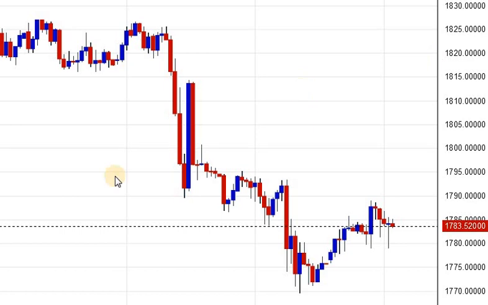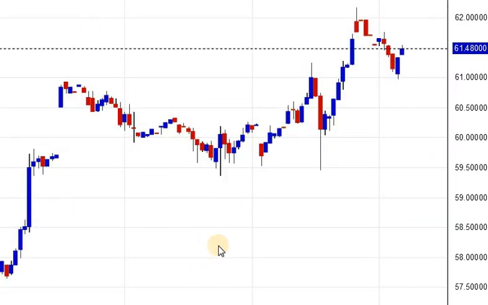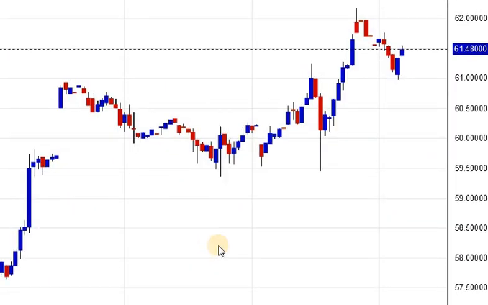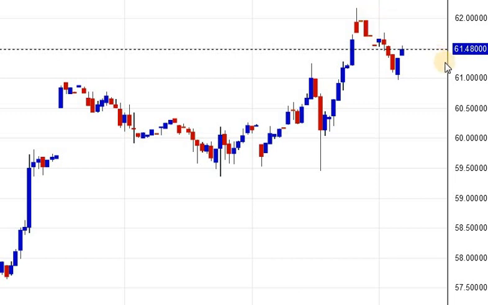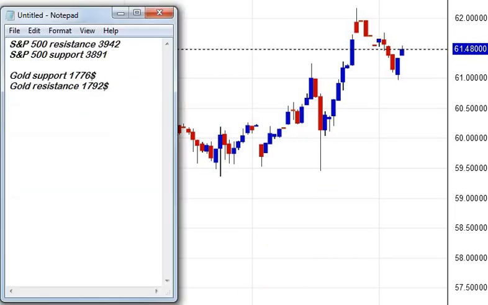Now let's move on to crude oil. This is crude oil chart. Currently it is trading 61.50. It made high of 62.20 today and low 60.97. Currently it is fixed at 61.50. Let's have a look at resistance and support. After that we will see euro and Bitcoin.